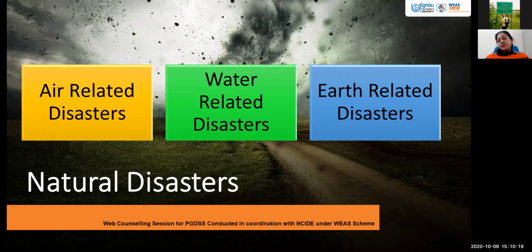Then there are earth related disasters which normally cover earthquakes and volcanoes. There are different types of tectonic activities going on inside the earth, and basically these three elements of life, air, water, earth, when disturbed, bring with them several types of unfortunate consequences. So these elements come under natural disasters and they cause a lot of human suffering, as we already know.